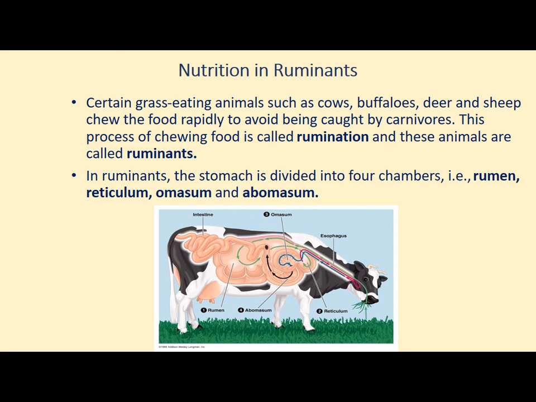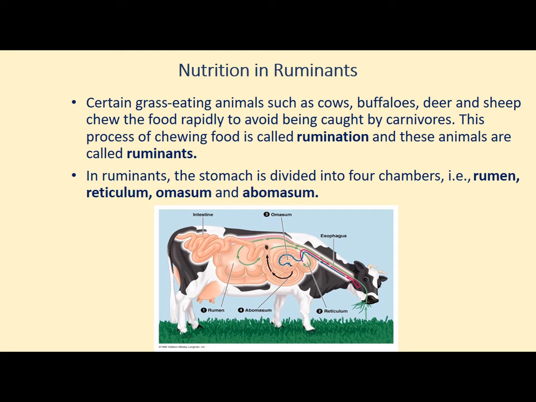Still the digestion is left. To avoid being caught by carnivores, grass eating animals quickly eat their food. Then they move to a safer place and bring the food back into the mouth in small lumps and chew it. This process of chewing food is called rumination.